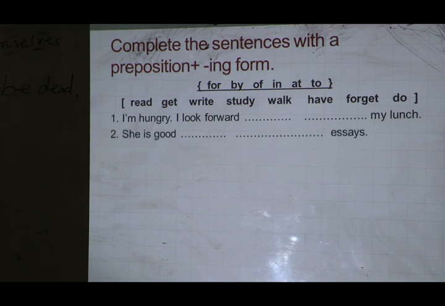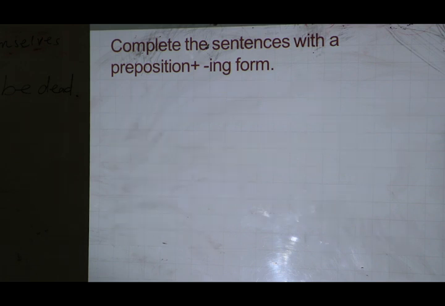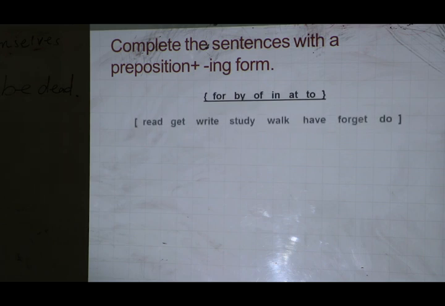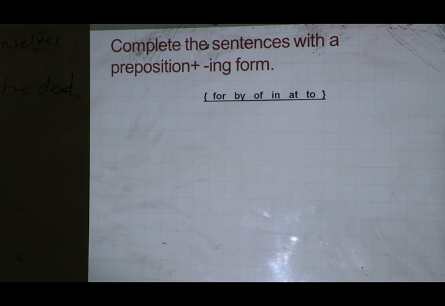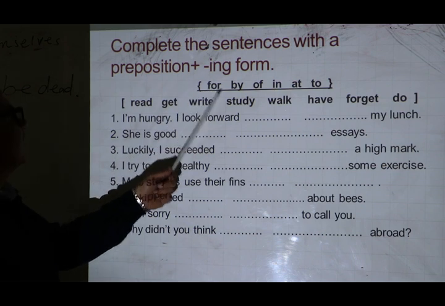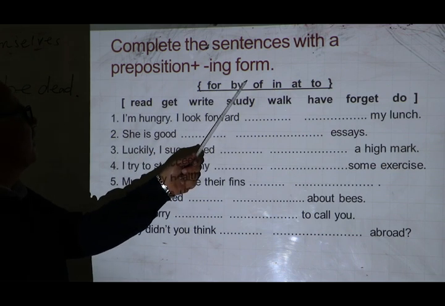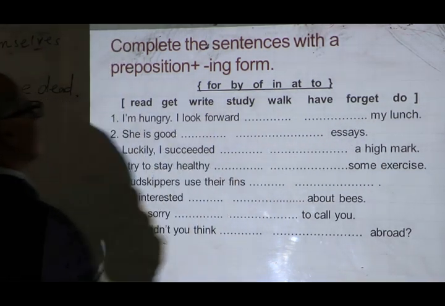Look at these sentences. Have a look at these eight sentences. We are going to fill in the spaces with a preposition from the first group, and a verb plus ing from the second one.